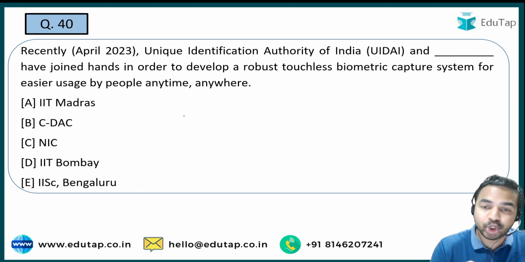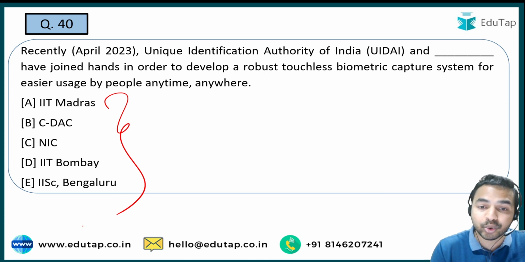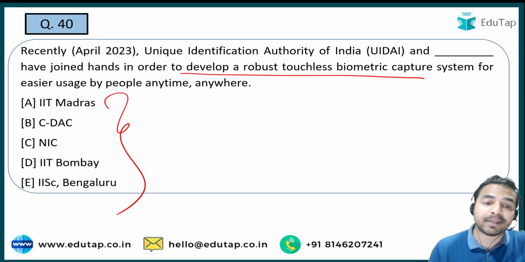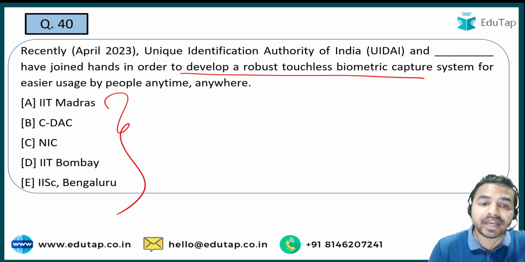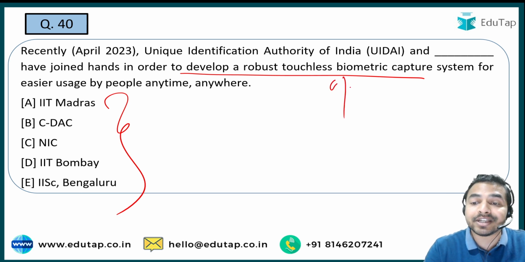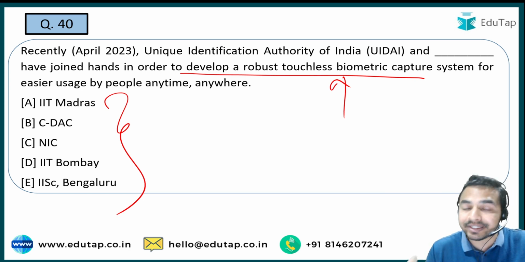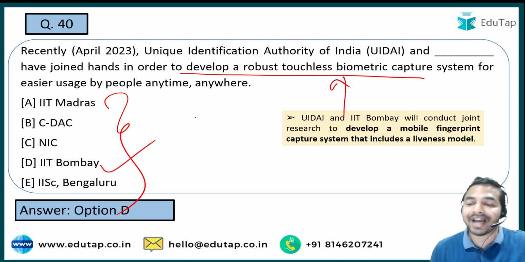Next question. So UIDAI and which one of the following has joined hands in order to develop a robust touchless biometric capture system for easier usage by the people anytime anywhere? तो आपको यहाँ पर बताना है कि दो यहाँ पर एंटिटीज हैं जिन्होंने मिलकर ये बेसिकली डेवलपमेंट करने की सोची है, that they are going to develop a robust touchless biometric capture system. So one entity is UIDAI. What is the name of the next entity? So the name of that particular entity is option D, that is IIT Bombay.